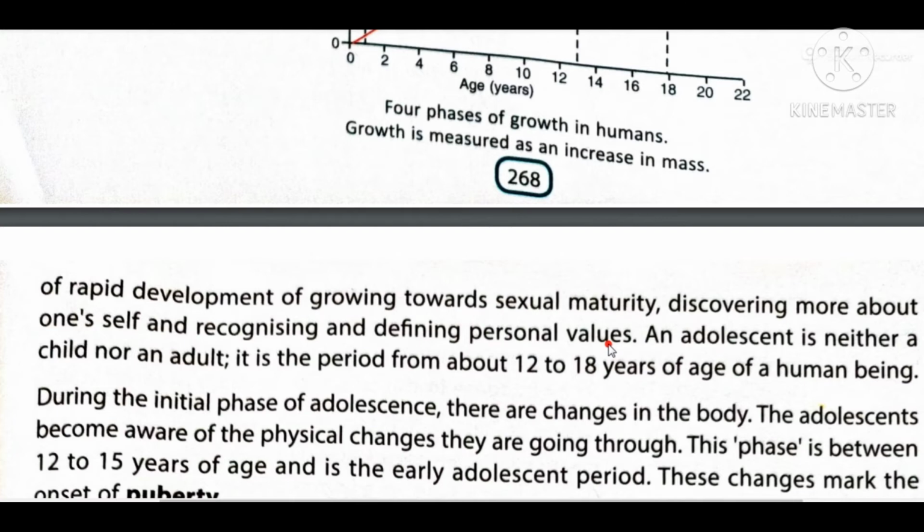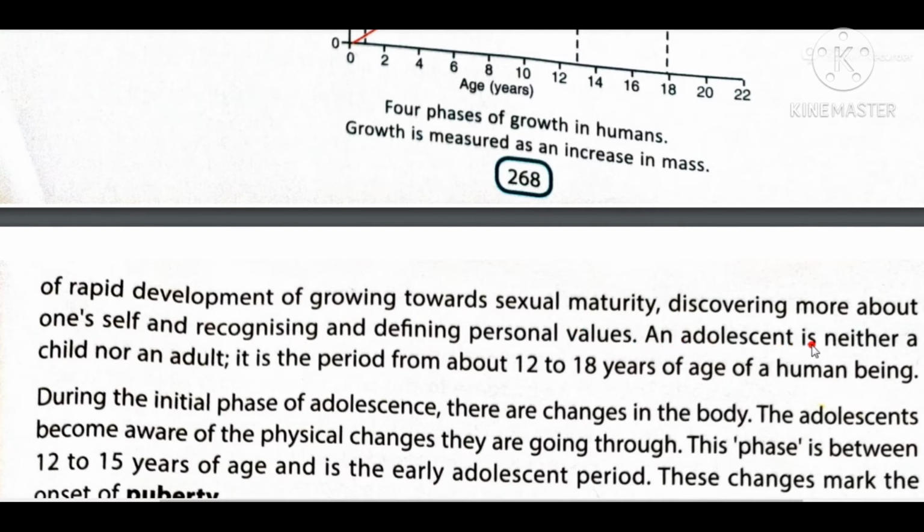In this age, the students who are discussing this chapter, basically we are discussing your age, means you are adolescent. So a person realizes his or her personal values and starts to recognize his or her behavior. This is a change in which one discovers one's self and recognizes and defines personal values.